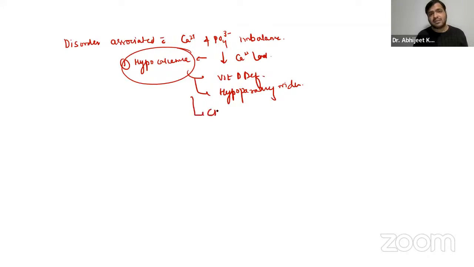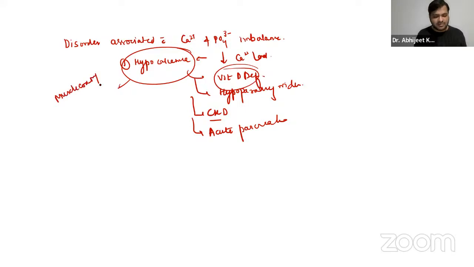If we have CKD, CKD means chronic kidney disease. Now, in chronic kidney disease, the kidneys have impaired activation of vitamin D, obviously. Then, yes, even in cases of acute pancreatitis, we have hypocalcemia, right? Magnesium deficiency also inhibits PTH secretion. There are multiple factors, guys. If the neurotransmitters are not working properly, we will have muscle cramps. Tetany will be there, right?